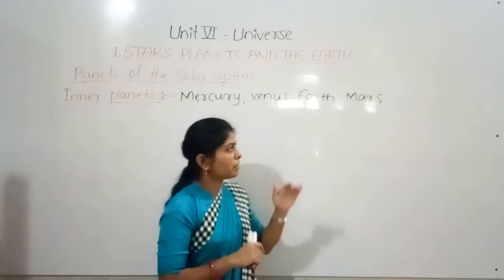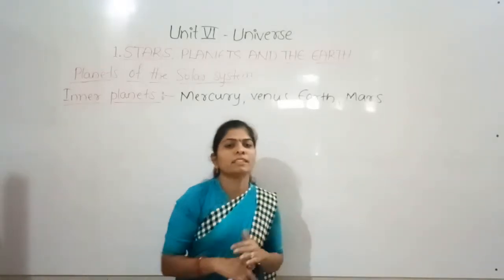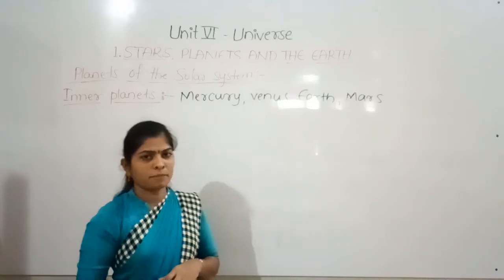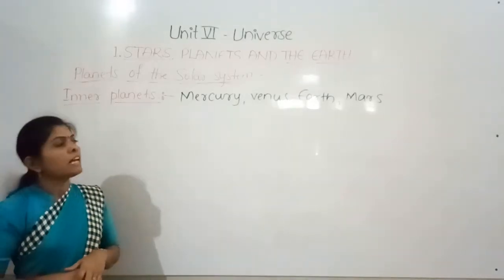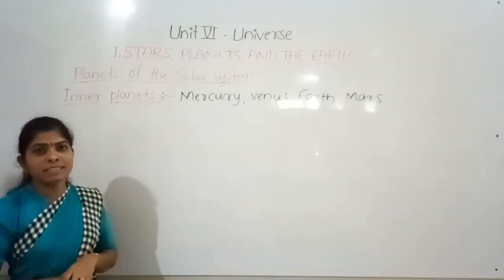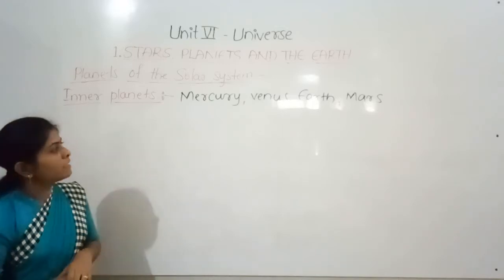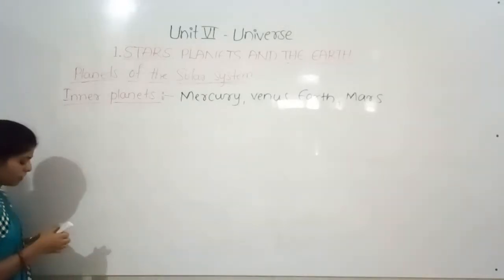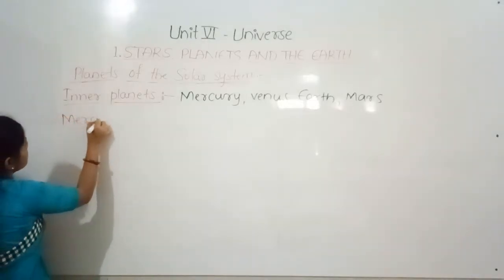After Mars there is a large gap, and that gap is filled with the asteroid belt. About the asteroids we can discuss in the later classes. And mainly these first four planets, the inner planets, are made of rocky material. The rocky part is more. Now we can discuss them one by one. The first one is Mercury.